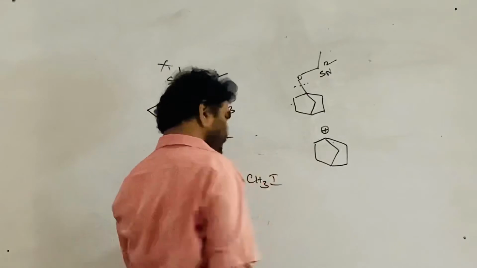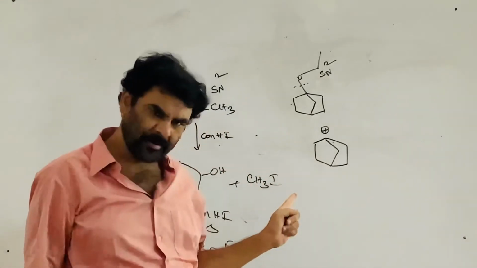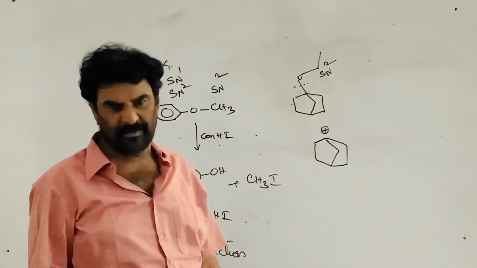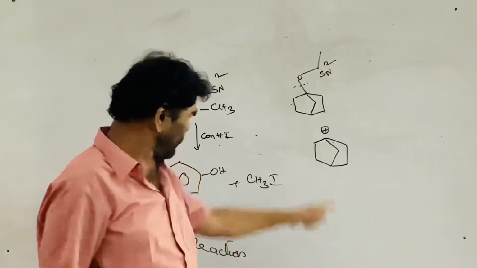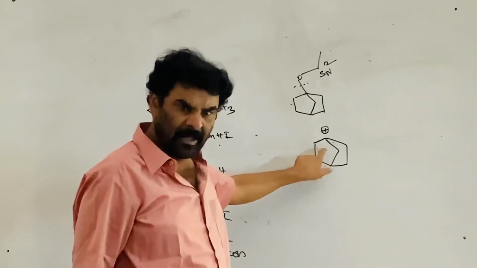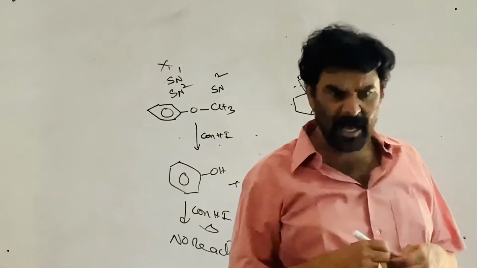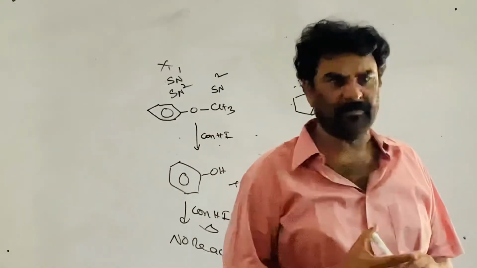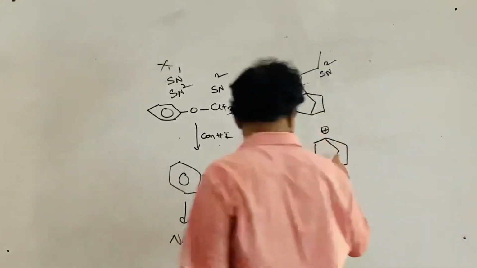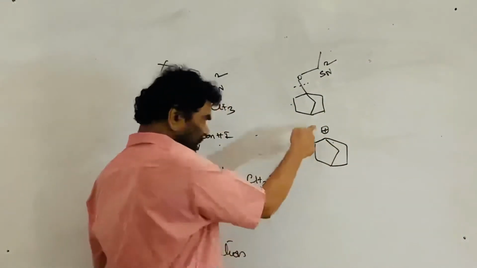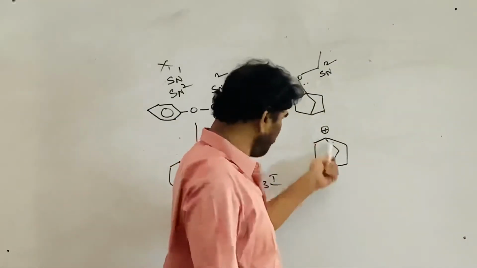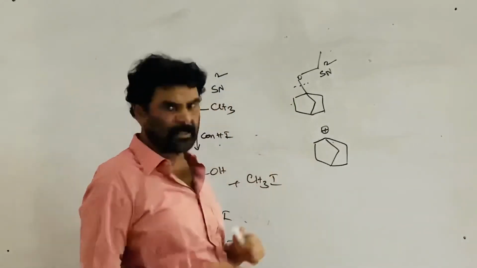This type of carbocation is formed. Is it stable? No, it is not stable. Why is it not stable? According to Bredt's rule, a positive charge should not form on a bridgehead carbon, right? Here it's not a fused bicyclic, it is a bridged bicyclic, so it's not possible.